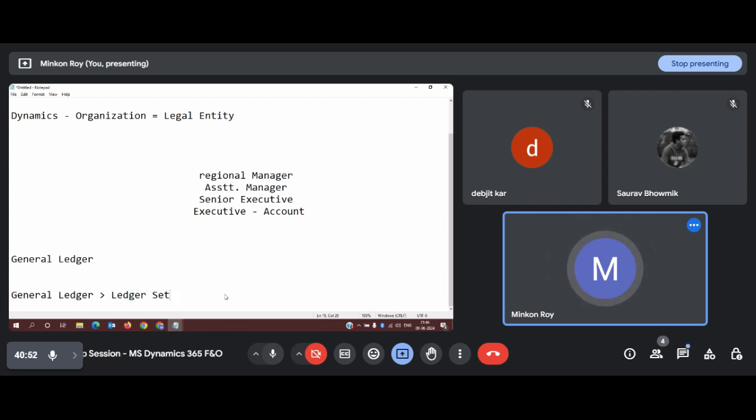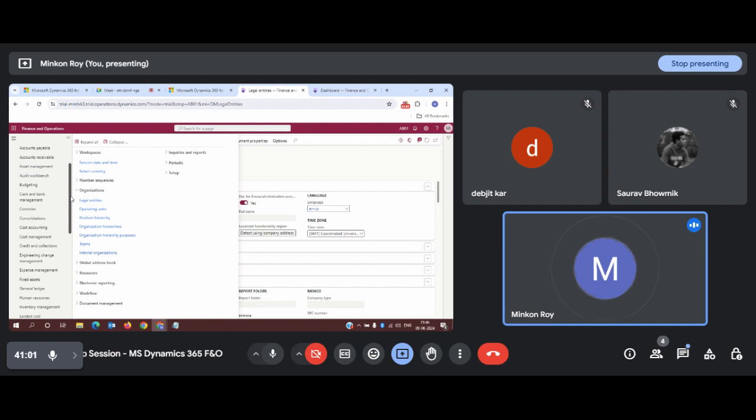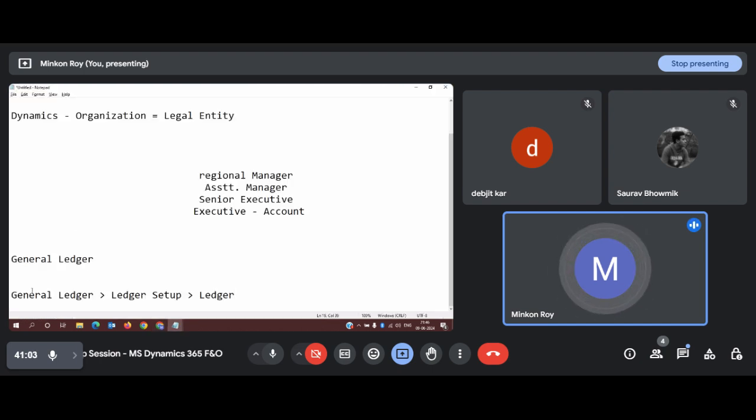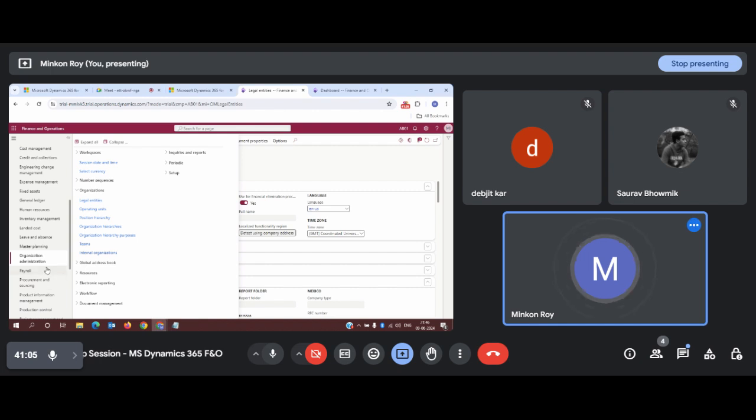Inside General Ledger you will get another option, Ledger Setup, and inside that Ledger Setup you will get one form, the Ledger. Now let us see how we can go inside that. So what is the step? General Ledger, where is that?